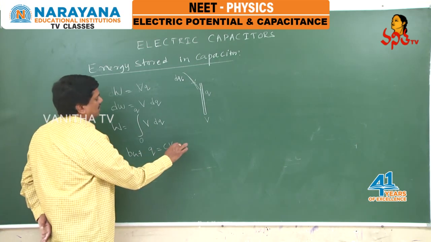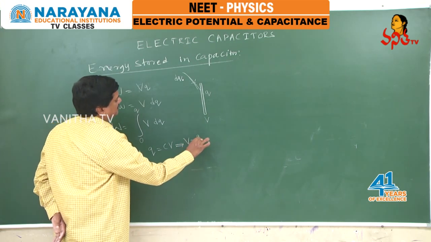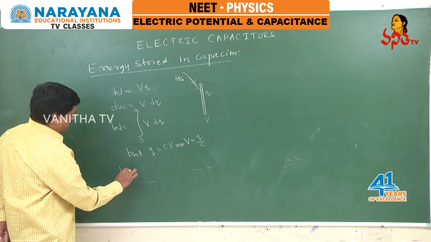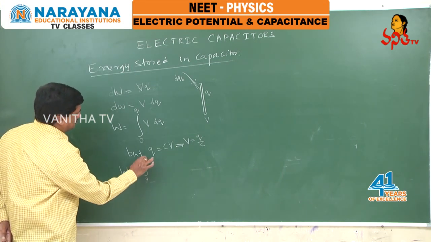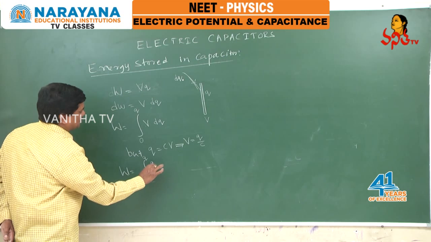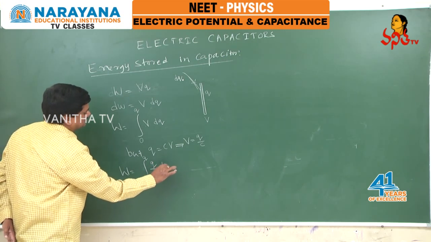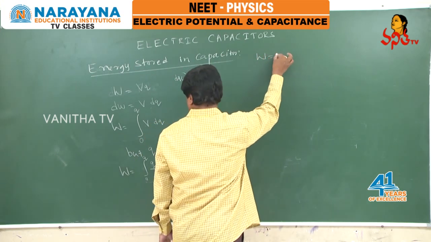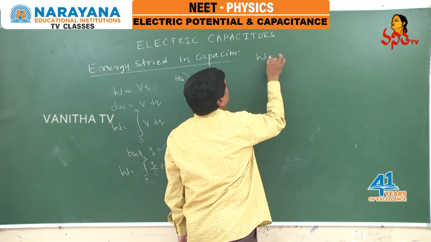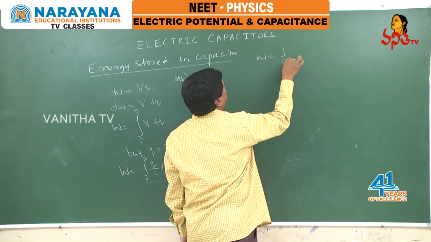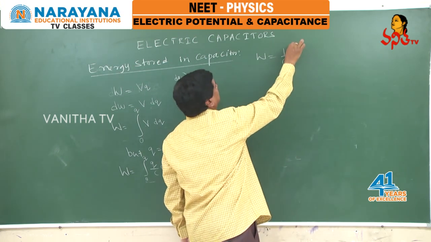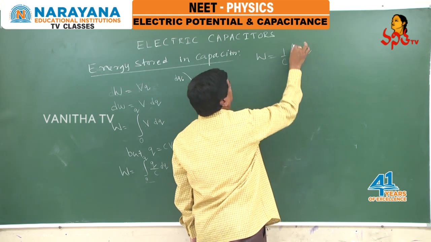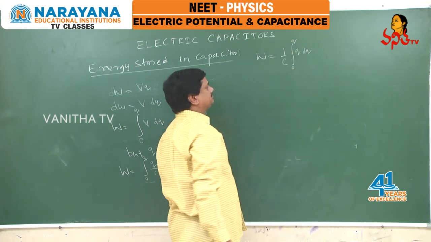From this, what is the potential? Potential equals Q by C. If I substitute in this equation, what is the work done? It is the integral from 0 to Q, and V is Q by C, dQ. So what is the work done? W equals, since C is constant, I'll write it outside. So it is the integral of Q dQ, and the limits of integration are from 0 to Q.